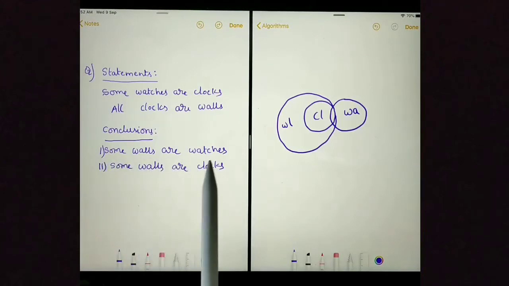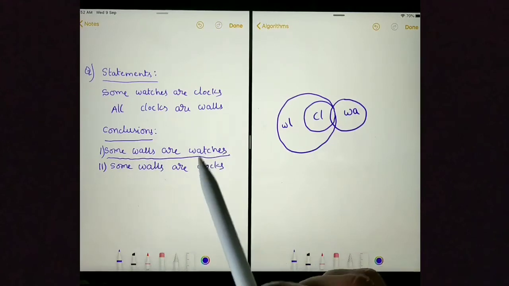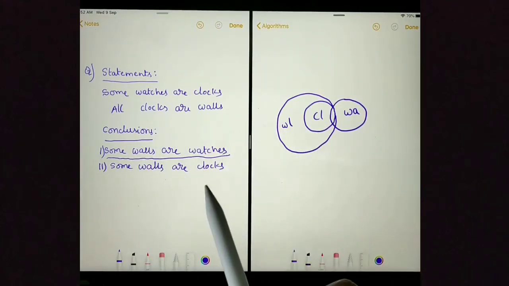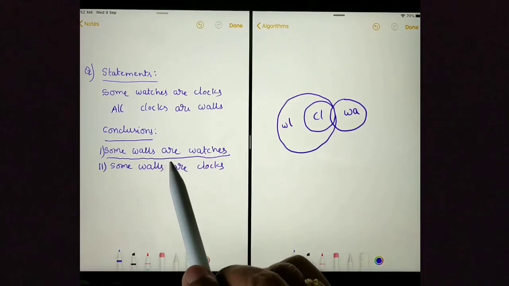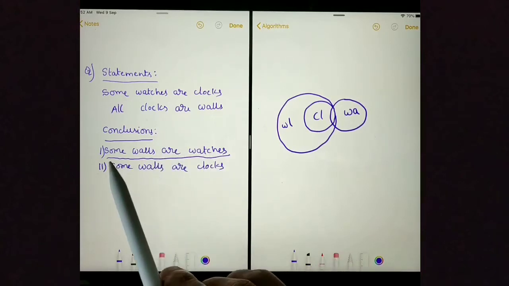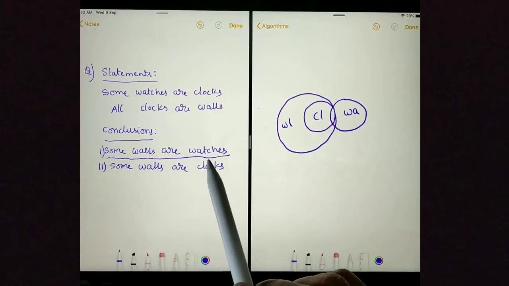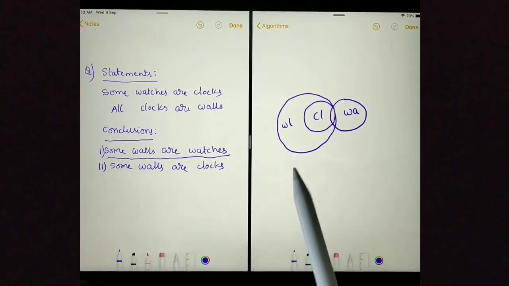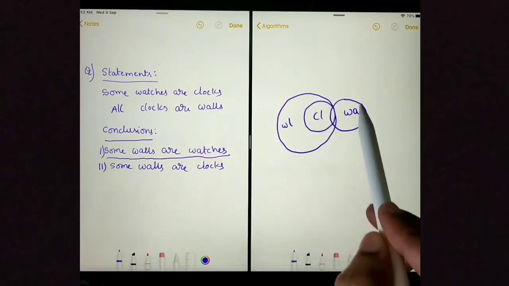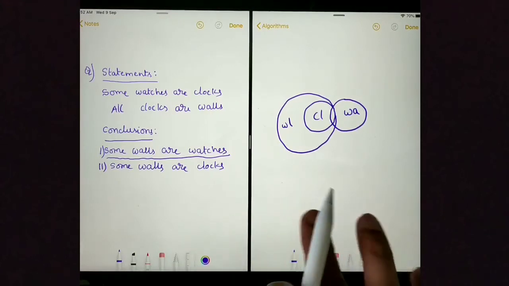Let's move on to conclusions. Some walls are watches. This is a definite conclusion. It should be true in all possible Venn diagrams. To disprove this conclusion, if we can prove no wall is watch, then we cannot say some walls are watches. To prove no wall is watch, we need to separate wall circle and watch circle. Wall circle is this one and watch circle is this one. We need to separate these two. Let's draw that.